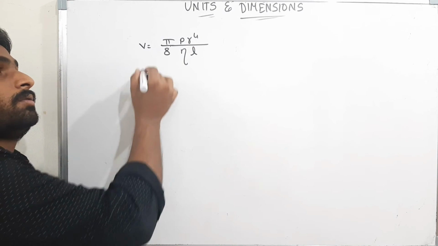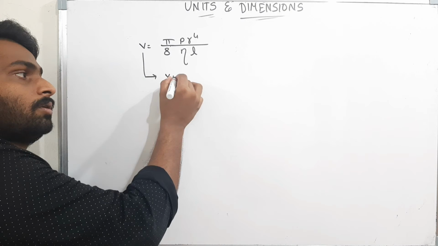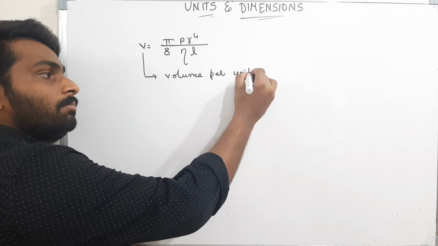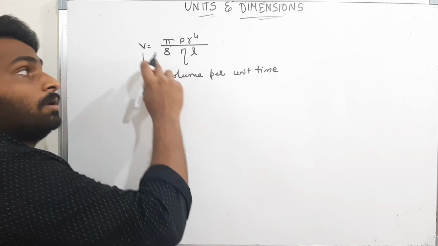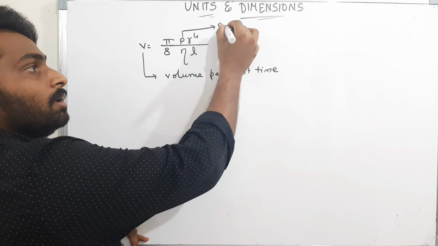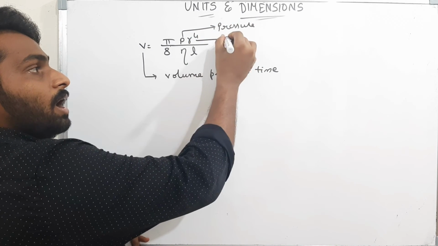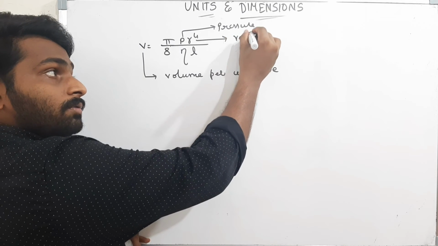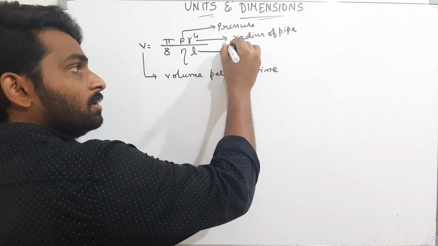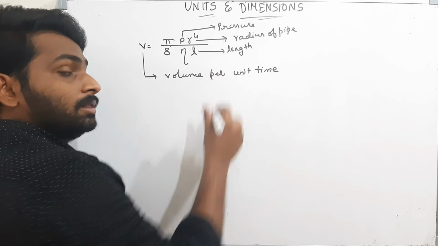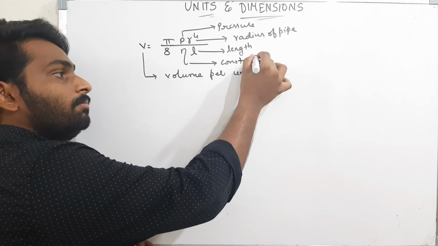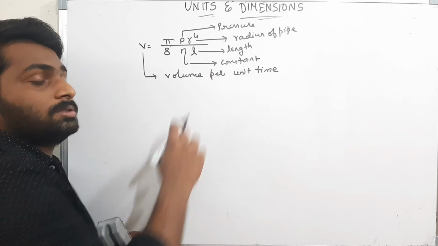Now see this formula, where V is the volume per unit time, P is the pressure, r is the radius of the pipe, L is the length of the pipe, and eta is some constant.